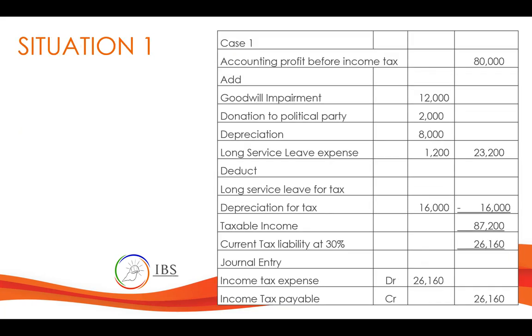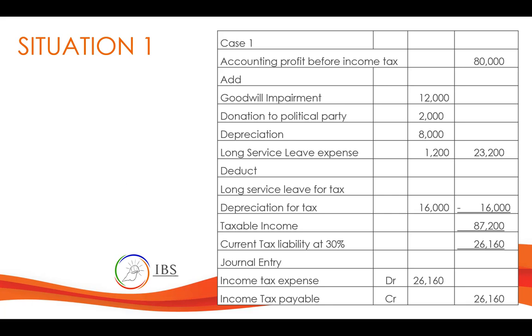So let's try to see the solution. For case 1, we'll start with accounting profit based on income tax, 80,000. Then we will add those items that are non-deductible as per tax rule, as you can see in the previous slide. So we have a total of 23,200 kina there.